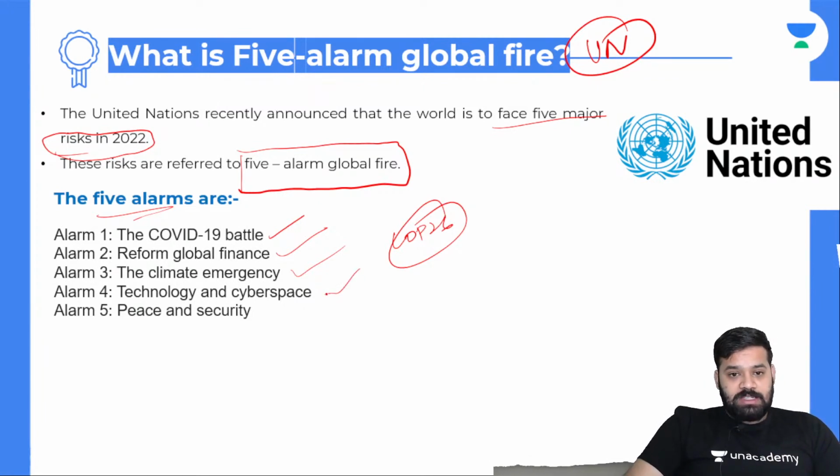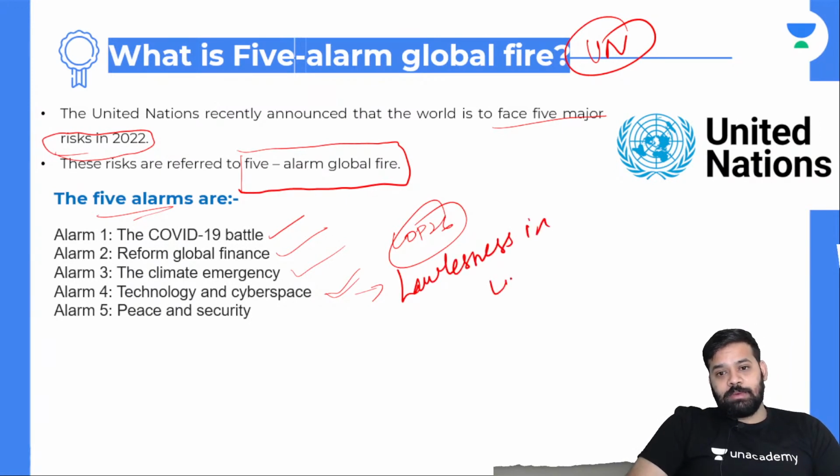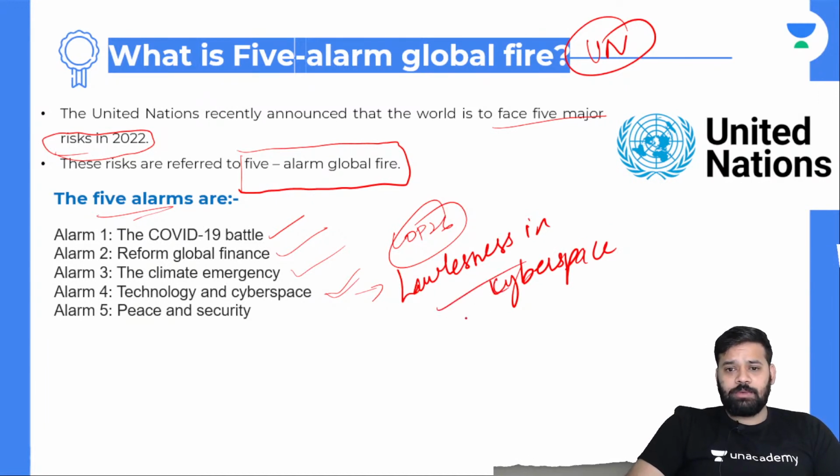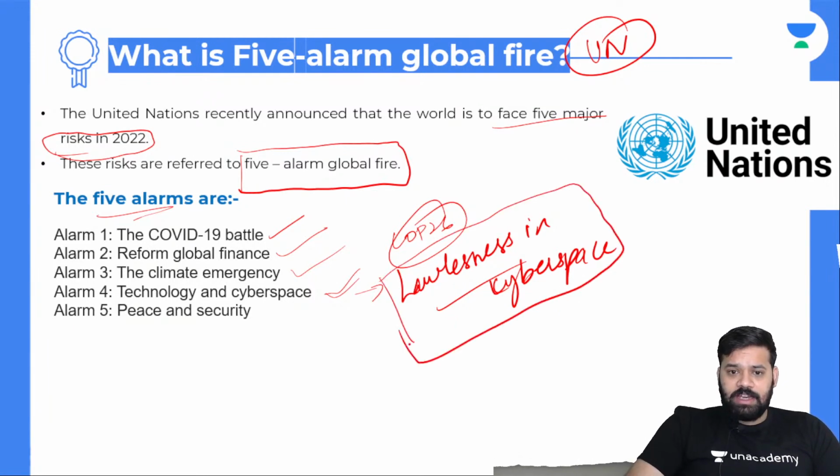And technology and cyberspace. The secretary also said that there is going to be lawlessness in cyberspace. Why? Many countries are not cyber equipped, and restrictions are required in cyberspace, or else if given freedom it can be utilized for illicit activities. And also peace and security: global peace is going down. It's going to go down, and that is one of the alarms that has been raised. So global peace and security is required. All the countries that are involved in conflicts should switch to ceasefire.